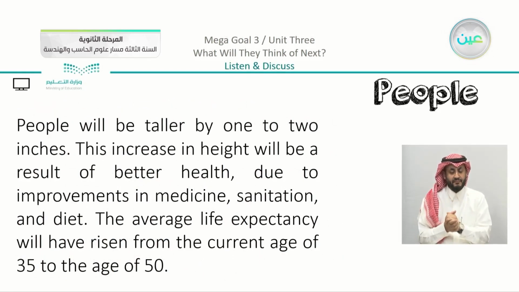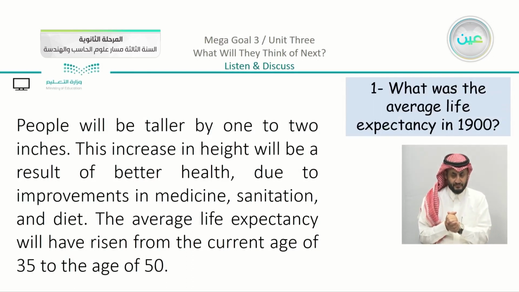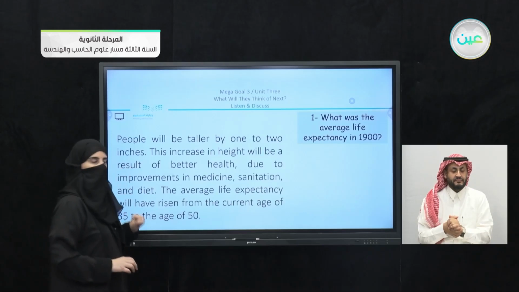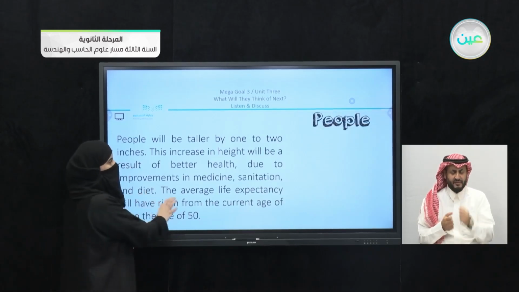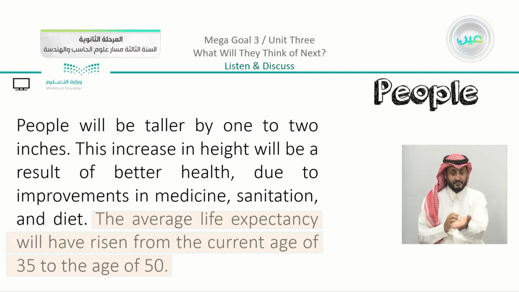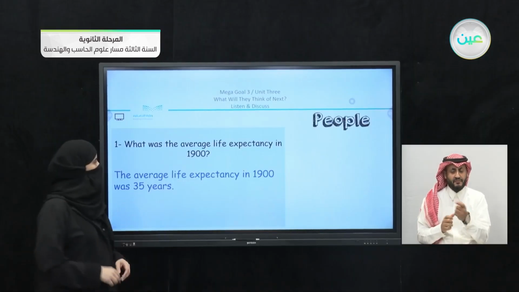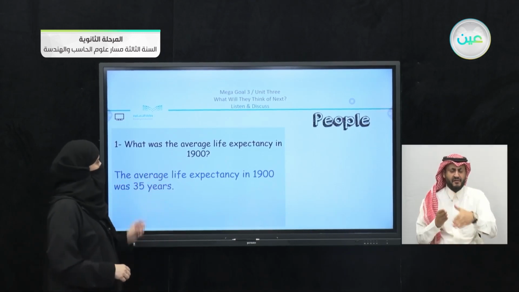Now going back to the part about people. If you recall the question here, just check your answers with me, please. What was the average life expectancy in 1900? Yes, the average life expectancy will have risen from the current age of 35 to the age of 50. So we have the complete answer written. Instead of just highlighting from the paragraph, you can write the answers in a correct form. The average life expectancy in 1900 is 35 years.